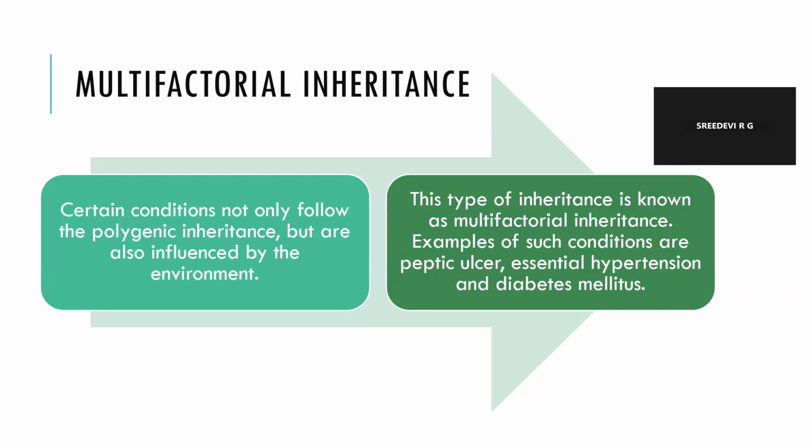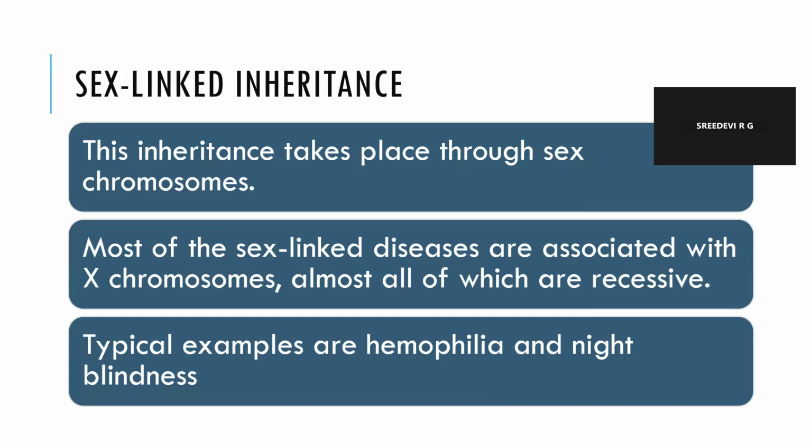Now, what is multifactorial inheritance? Certain conditions not only follow polygenic inheritance but are also influenced by environment. This type of inheritance is known as multifactorial inheritance. Examples of such conditions are peptic ulcer, essential hypertension, and diabetes mellitus. Now, what is sex-linked inheritance? This inheritance takes place through sex chromosomes. Most of the sex-linked diseases are associated with the X chromosome, almost all of which are recessive. Typical examples are hemophilia and night blindness.